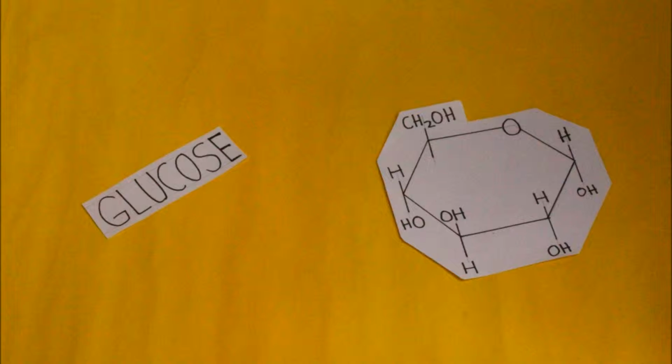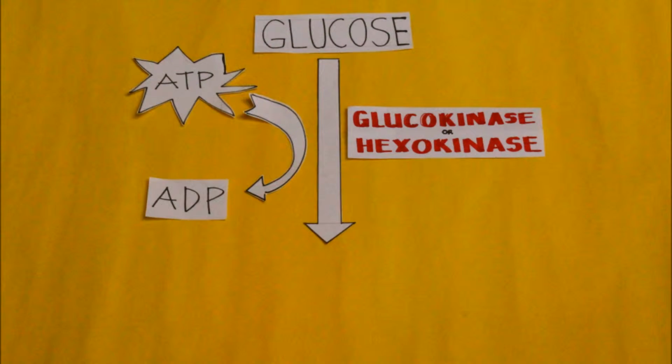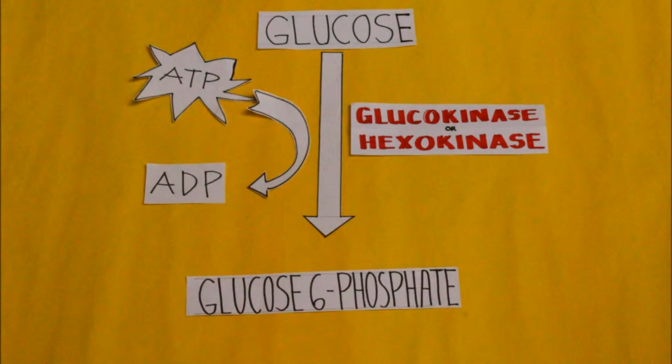After glucose has been created, it should be broken down to smaller components. Glucohexokinase, also known as hexokinase, will react with glucose. This process requires energy to be provided by ATP to produce glucose 6-phosphate. Glucose 6-phosphate looks like this.